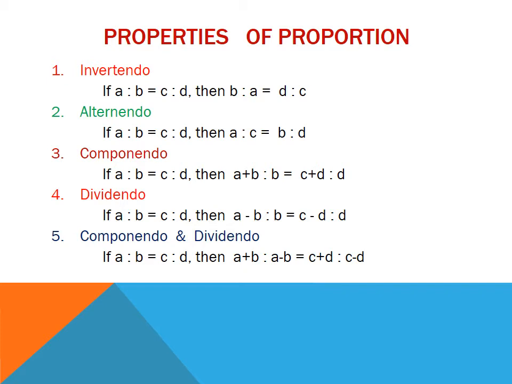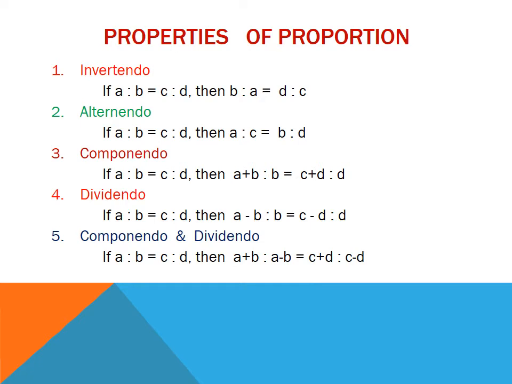Means A plus B upon B will be equal to C plus D upon D. Next, dividendo. If A is to B is equal to C is to D, then according to dividendo, the numerator on both the sides can be expressed as the difference of numerator and denominator, and the denominators remain the same.